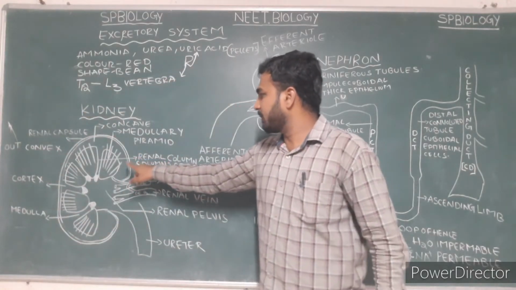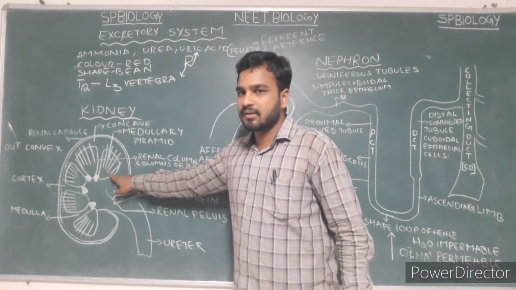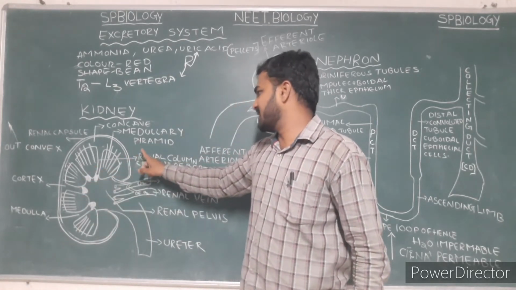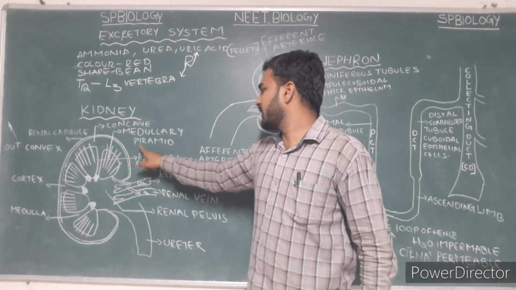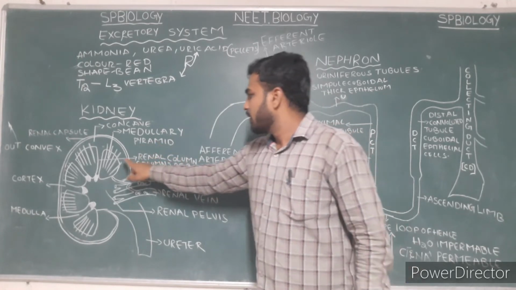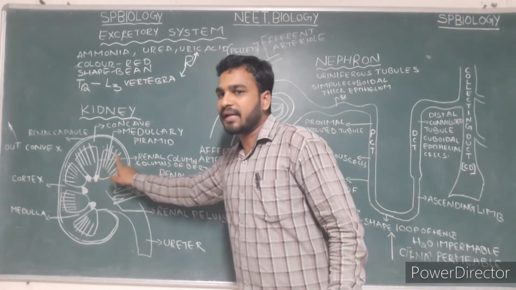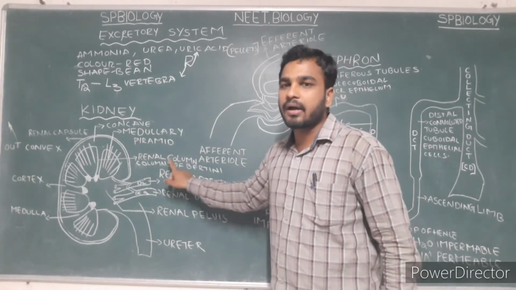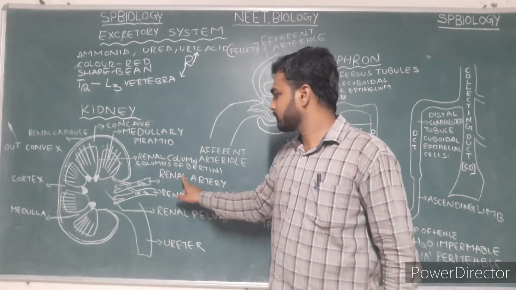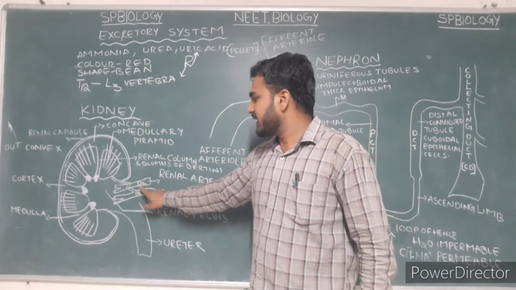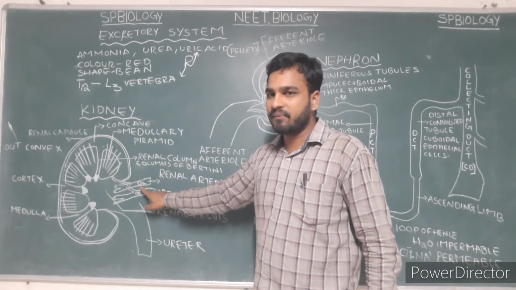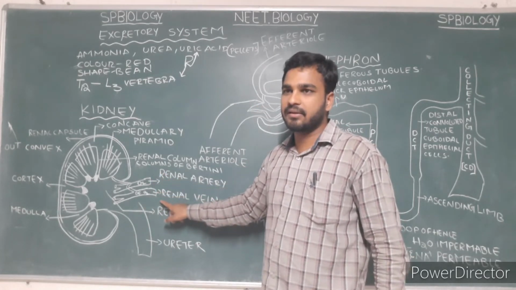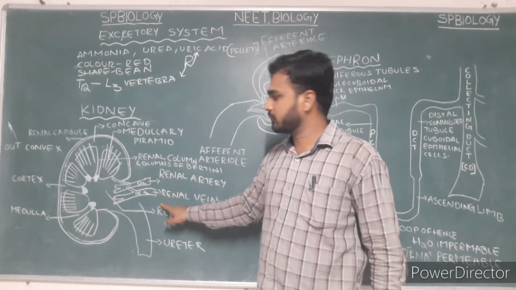We can see 7 to 8 pyramid-like structures called renal pyramids or medullary pyramids. The space between two renal pyramids is known as renal columns or columns of Bertini. Here we can see one renal artery which carries oxygenated blood, and the renal vein which carries deoxygenated blood.